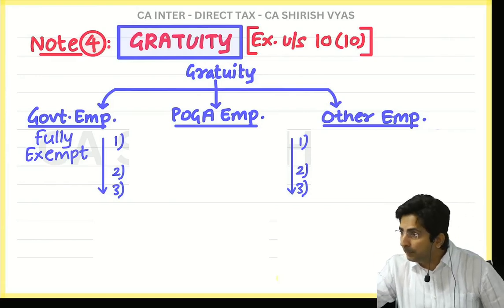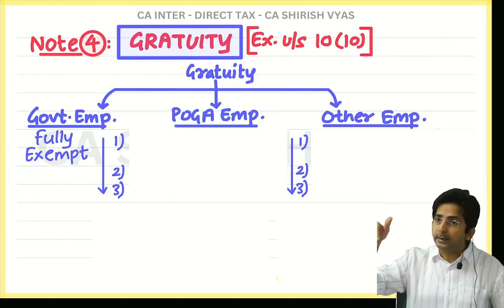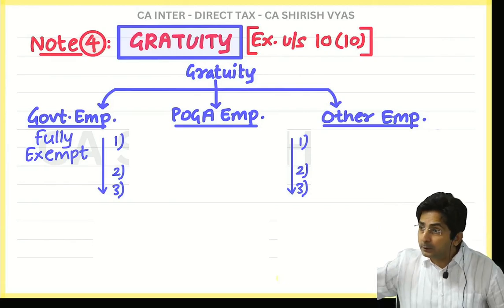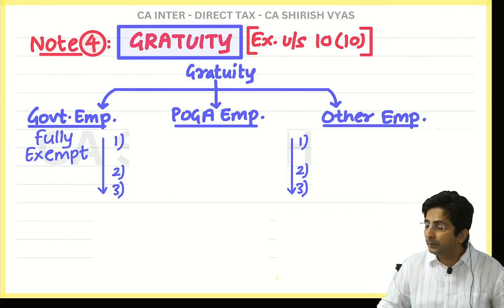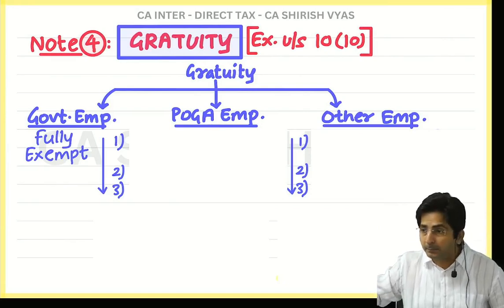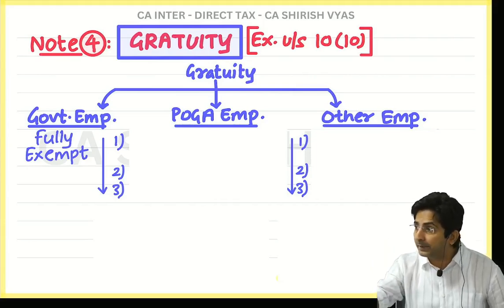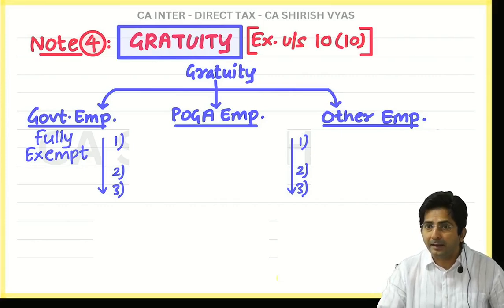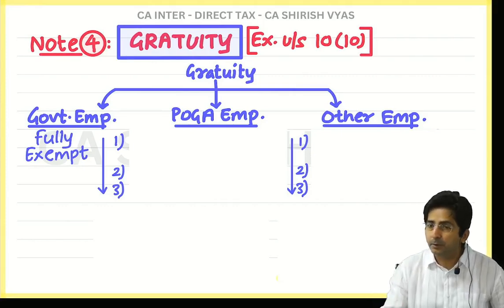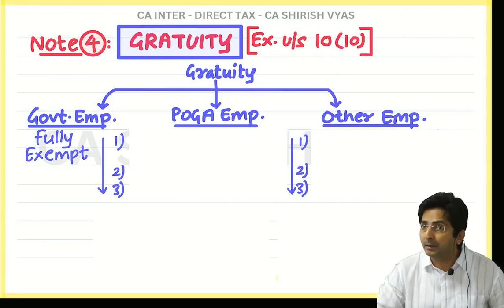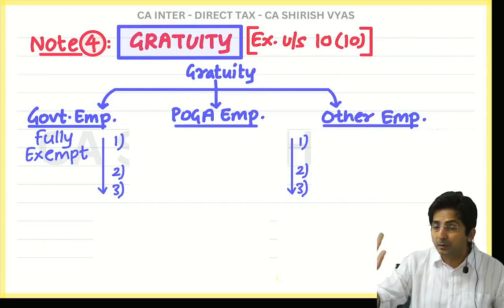You will be a POGA employee if you are working in a company where this law is applicable. Law applicable means it is a good thing. Working in such a company means you are protected. In case you retire and your company doesn't give gratuity, you can file a case because in your company that law is applicable. But in every company that law doesn't apply.